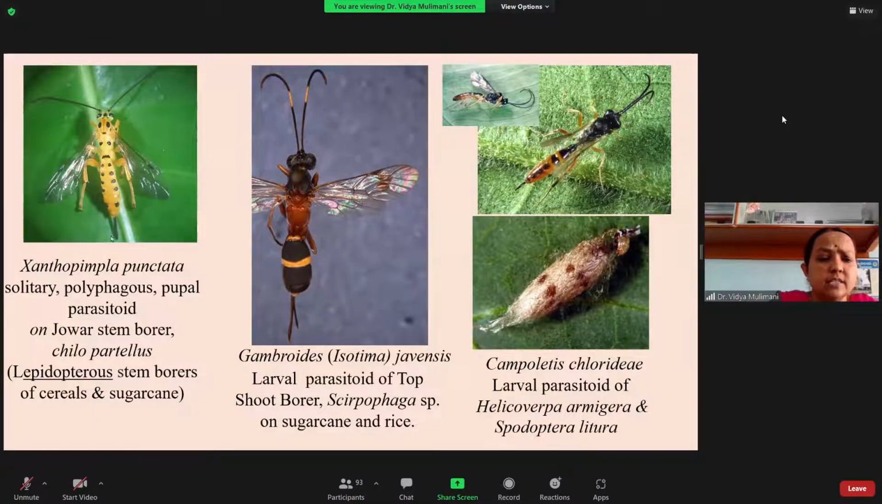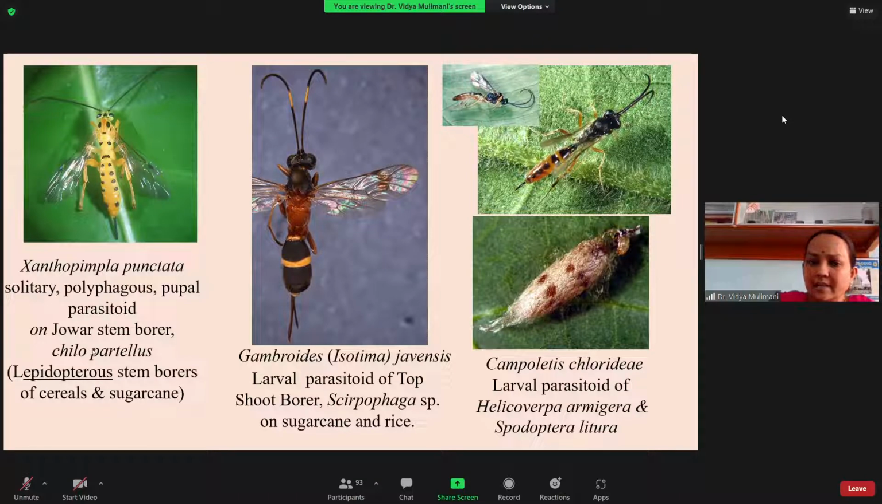Then here you have Xanthopimpla punctata. Punctata means it has spots. It is solitary and polyphagous. You should know the difference. Solitary means only one will develop on the host. Polyphagous means the host range is very wide, and it is a pupal parasitoid. Solitary, pupal, and polyphagous. That means it attacks the pupal stage of its host.